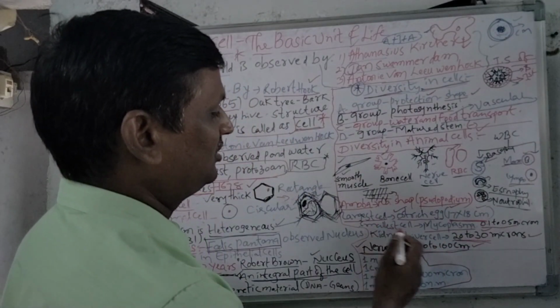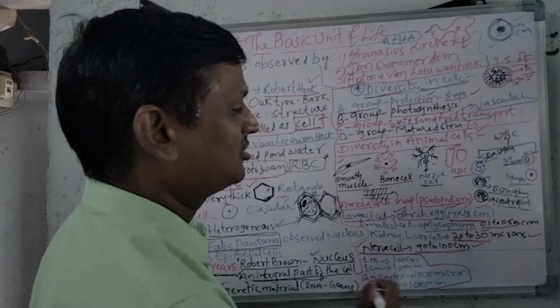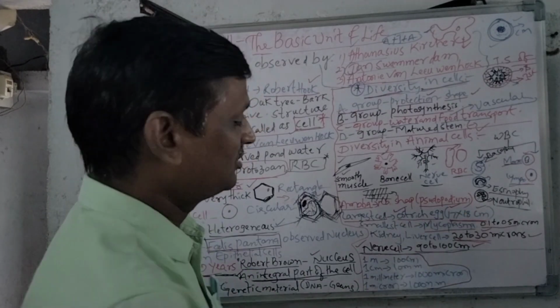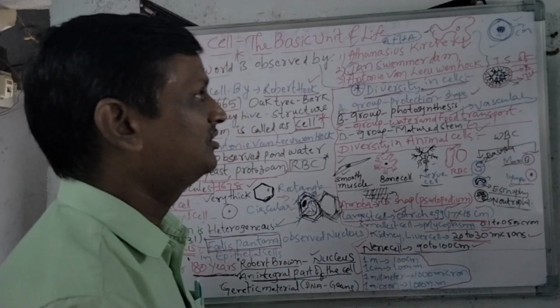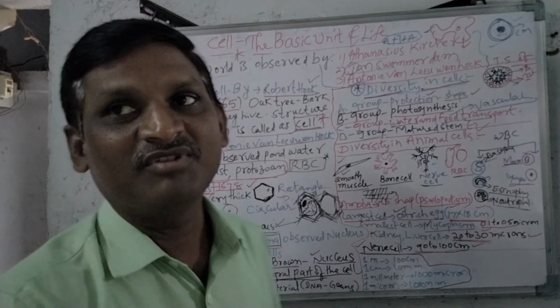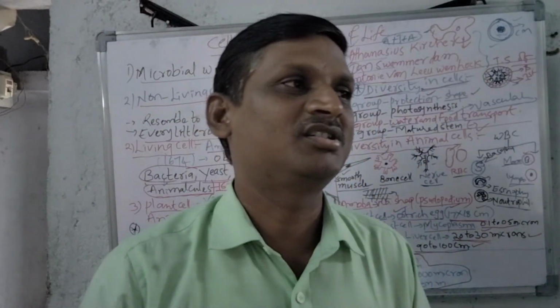And next one, the smallest cell is mycoplasma, 0.1 to 0.5 microns. Largest cell is the ostrich egg, 17 into 18 centimeters. Then kidney liver cell, 20 to 30 microns. Nerve cell is 90 to 100 centimeters. So these are the very most important points that we have covered in the second chapter, the cell, the basic unit of life.